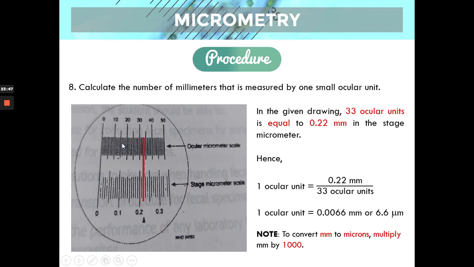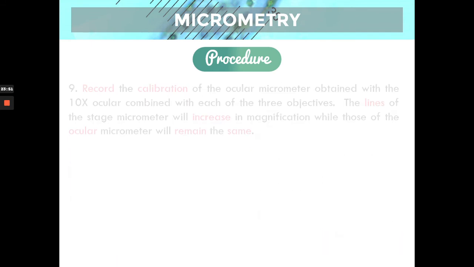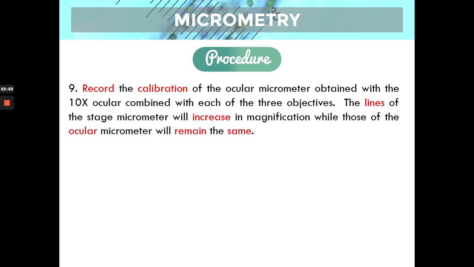All right? So we can now measure our parasites. Again, record the calibration for each of the objectives. As I've mentioned, the lines of the stage micrometer will increase, and the ocular micrometer is still stationary. It will remain the same.